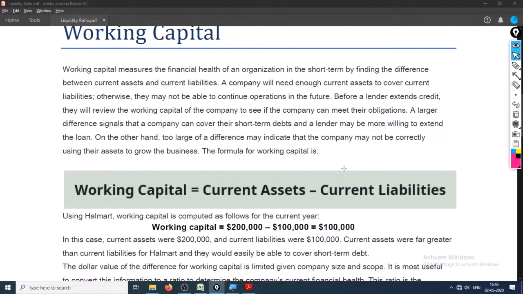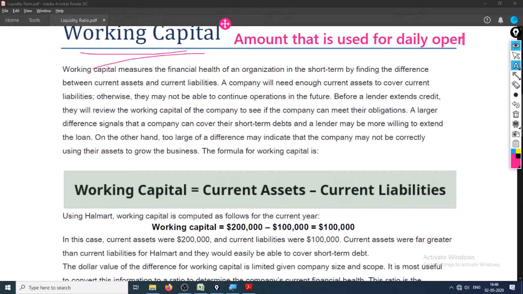So when it comes to working capital, that is the amount that can be used in daily business. Now, the definitions that I am giving are very raw and there might be many flaws, but they will work in most cases. These are practical definitions, hence let's ignore the bookish language. It is the amount that is used for daily operations.